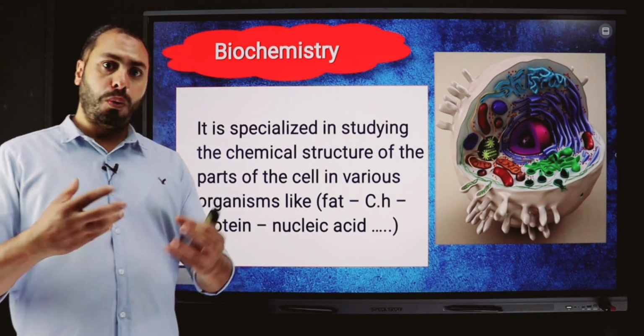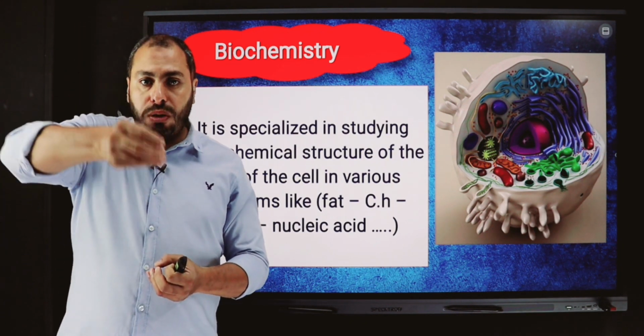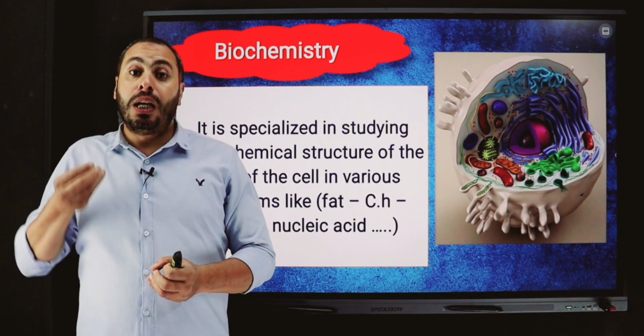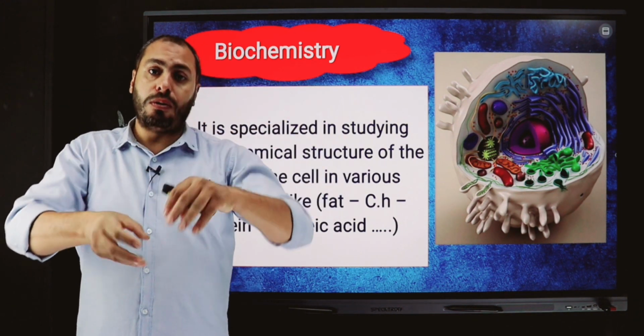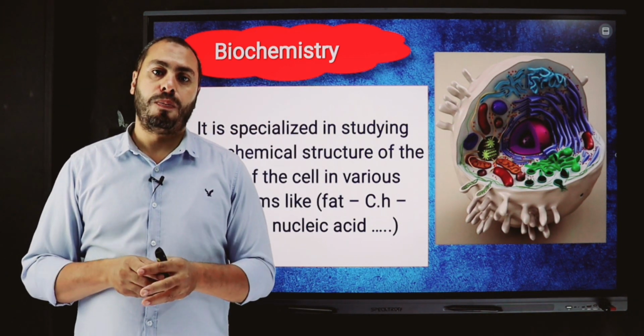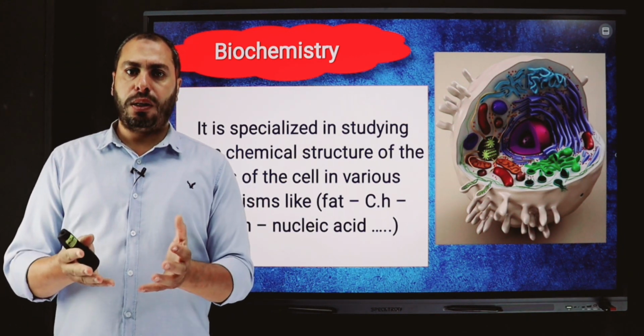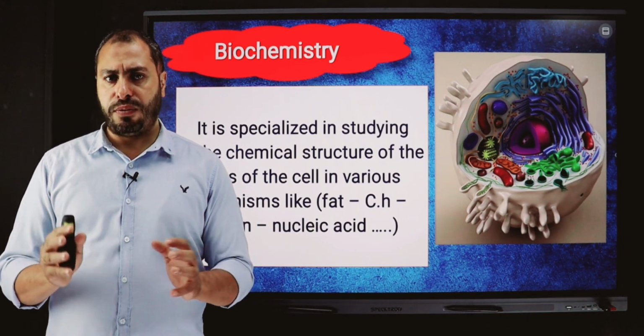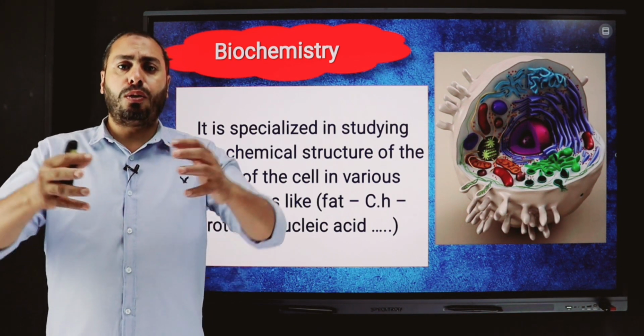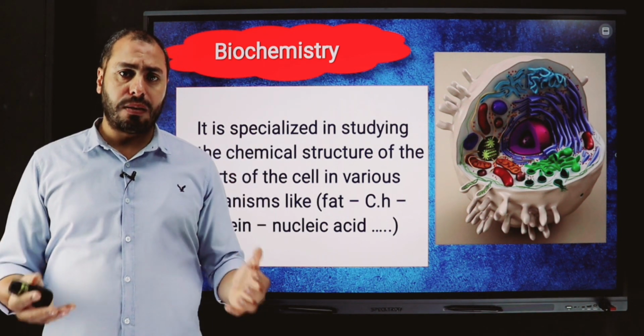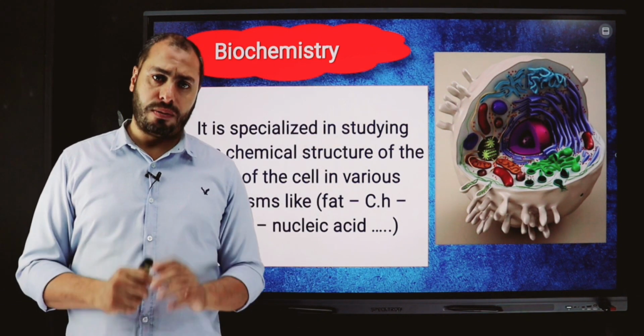But what will happen if we use chemistry with biology? For example, biology says that we have an animal cell that contains a nucleus, cytoplasm, and cell membrane.